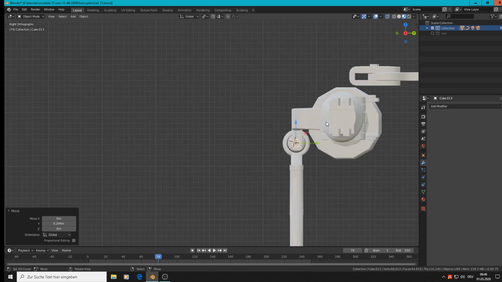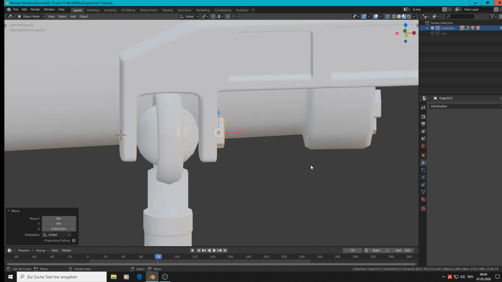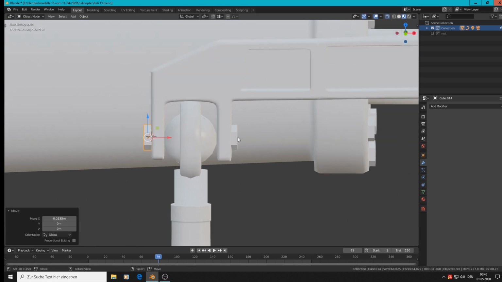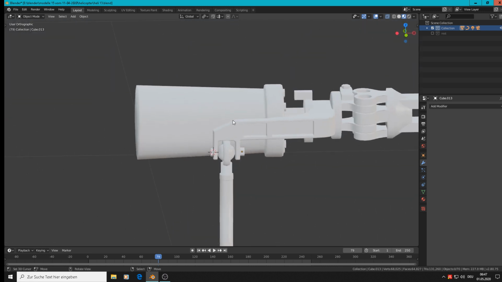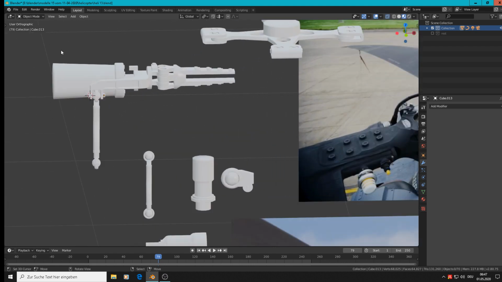Numpad 3, that is side view. There you can place that to the middle of the ball, and on the other side then too. So Shift D, place it there too. This one is a little bit bigger, so scale X. That's the cage for the screw. So that is okay. So we have that. File, save.